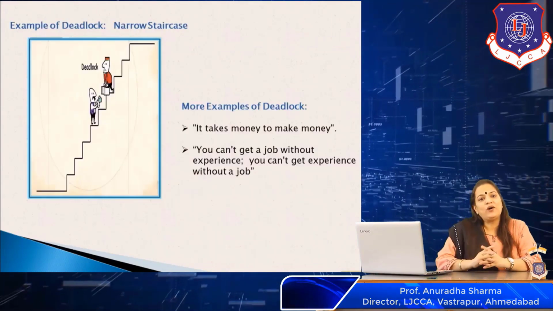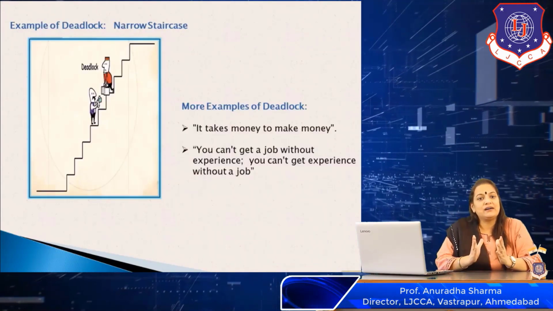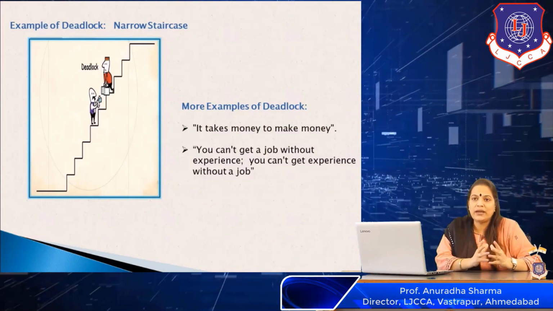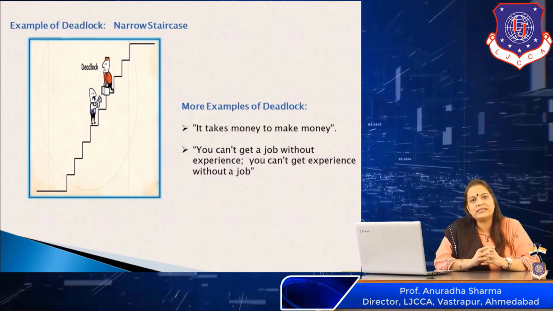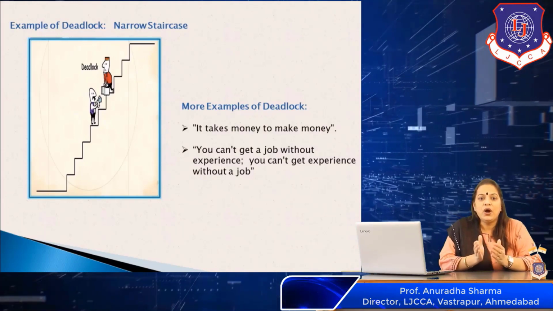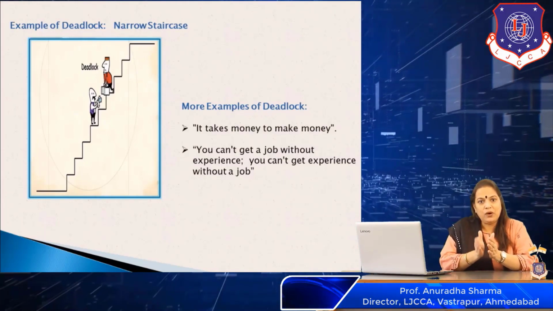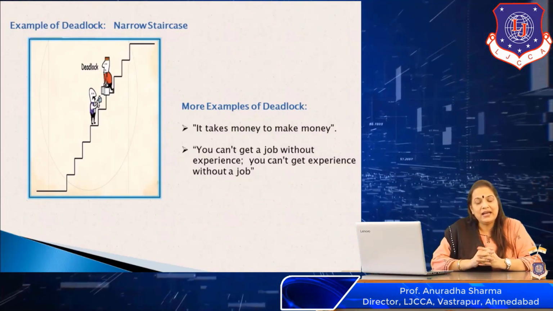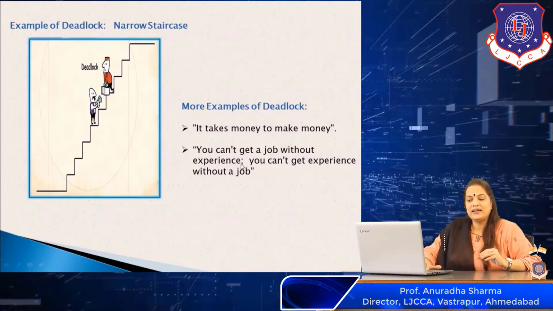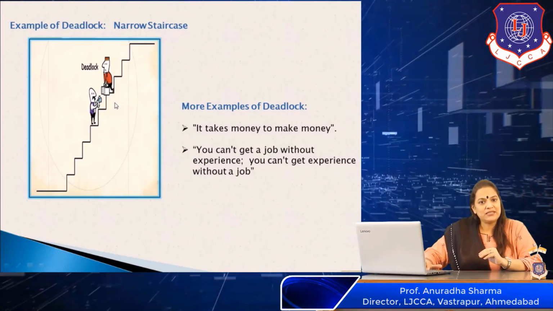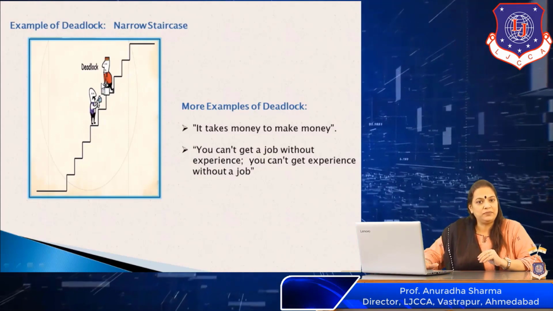Another example of a deadlock is a very narrow staircase. Now, when I say a very narrow staircase, it basically means a staircase wherein at one particular step, only one person can stand. Now, in the diagram that you are seeing, a person is coming down the stairs and another person is walking up the stairs.